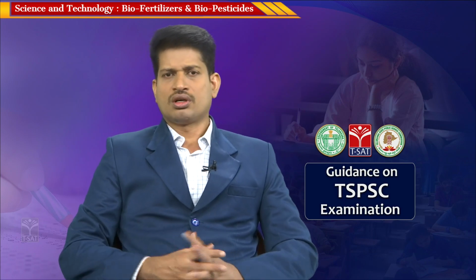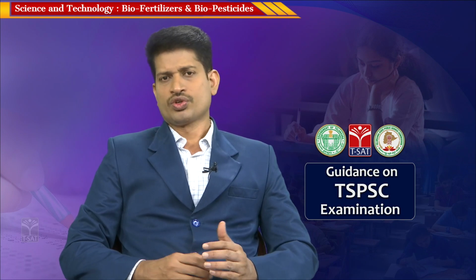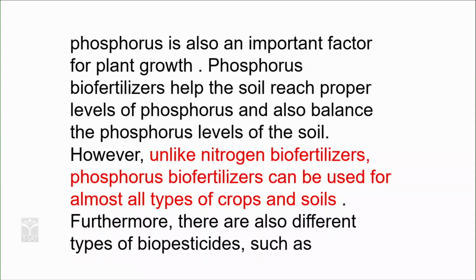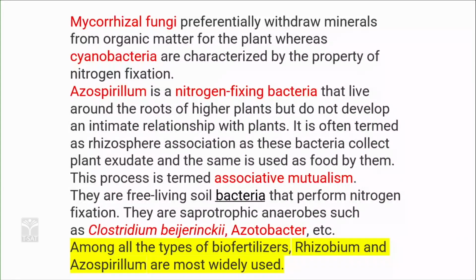microorganisms like azola or azotobacter or Rhizobium. These are certain microorganisms living in the soil that help in fixing the atmospheric nitrogen, making it available to the plants in the form of nitrates, so that proteins can be synthesized by the plants. That is the major significance of microorganisms in the soil, which can be used in biofertilizer development. For example, mycorrhizal fungi preferentially withdraw minerals from organic matter for the plant, whereas cyanobacteria are characterized by the property of nitrogen fixation.